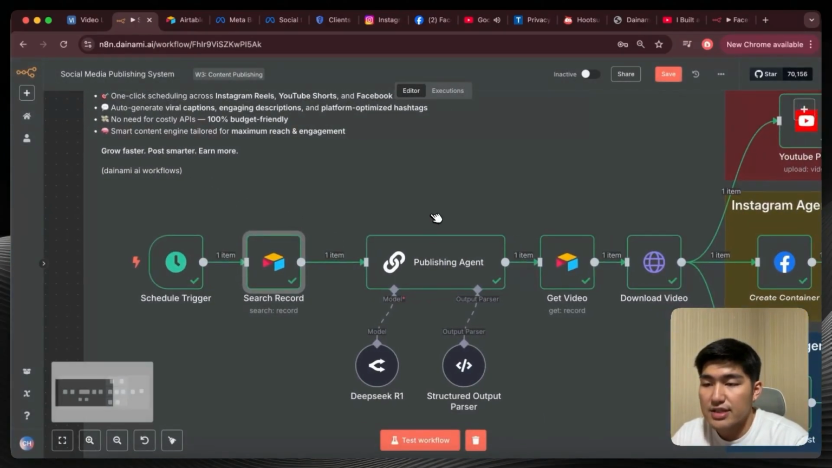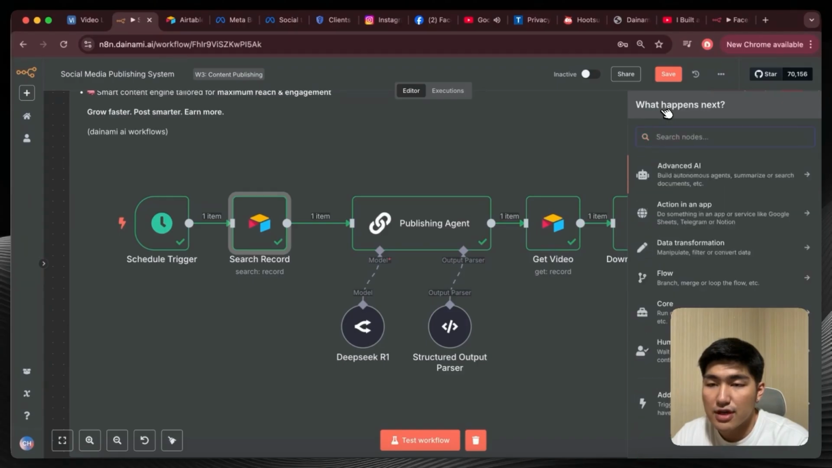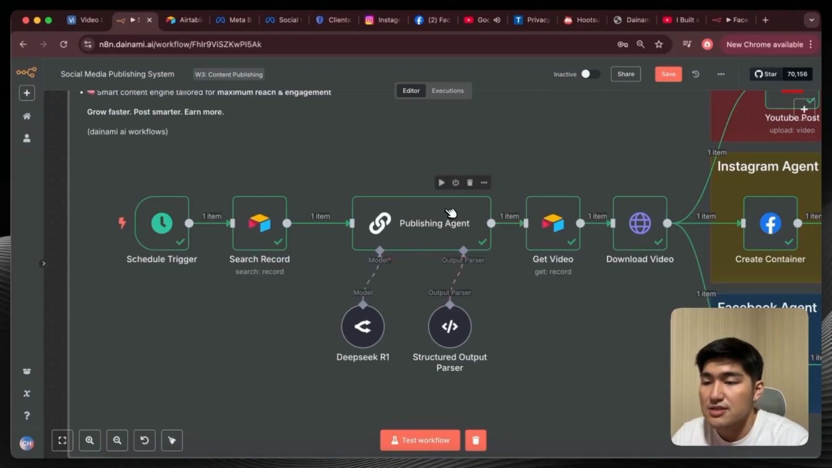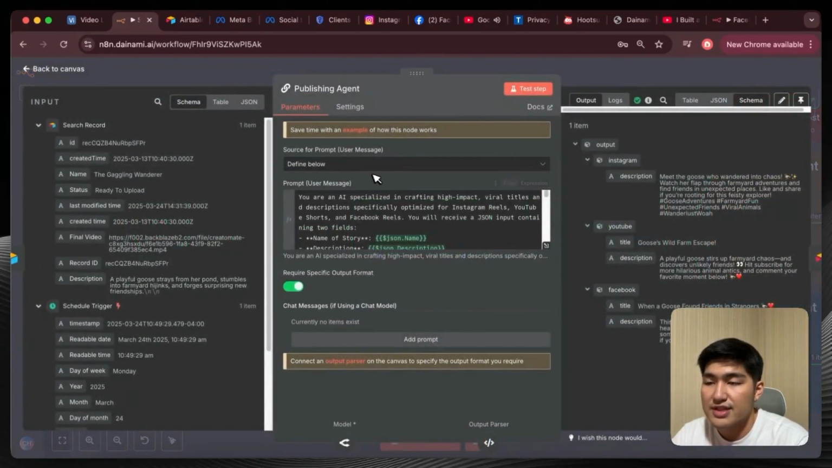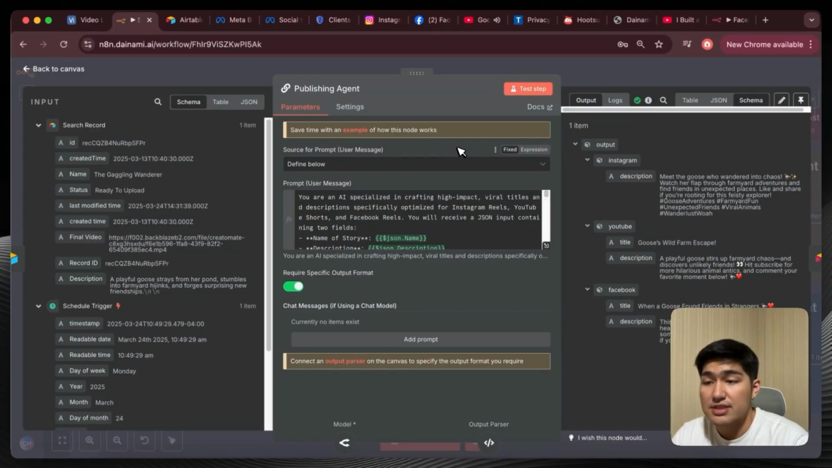The next part of it is our publishing agent. And so this is the brain of the publishing system. To create this publishing agent, we're going to click plus over here. We're going to search for LLM chain. We're going to click this over here, and you will have something like this. Opening this up, we do have some settings over here. So firstly, for source for prompt, I would set it as defined below, because I want to give it a specific prompt.